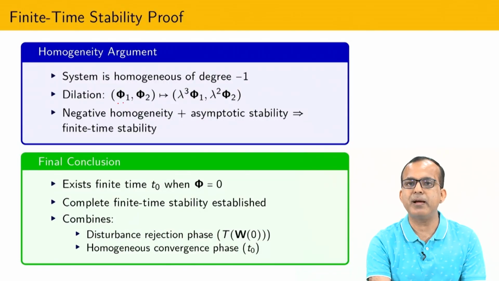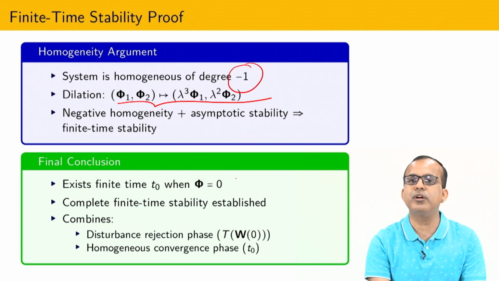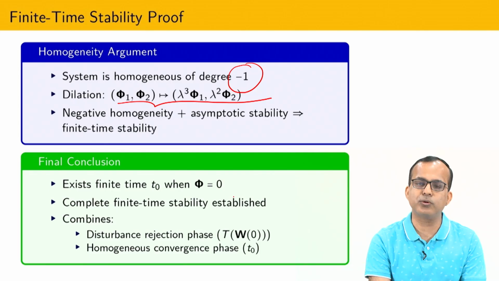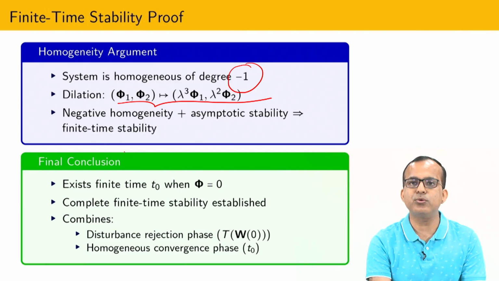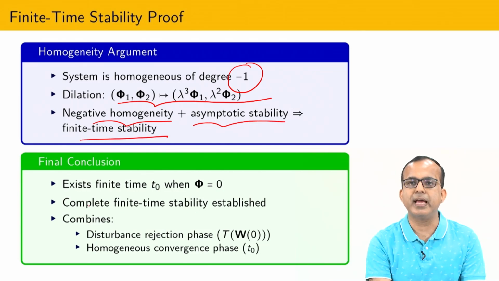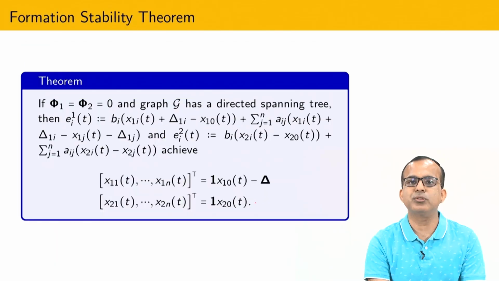And after that, by the property of homogeneity, you can see that the degree of homogeneity of the whole differential inclusion, the multi-input multi-output differential inclusion, is -1. Due to negative homogeneity and asymptotic stability, I can talk about the finite time stability. And due to that reason phi equal to 0 in finite time. So that is the kind of conclusion.